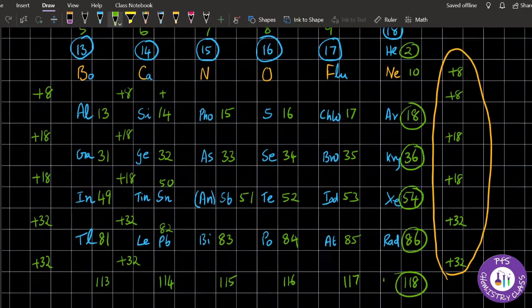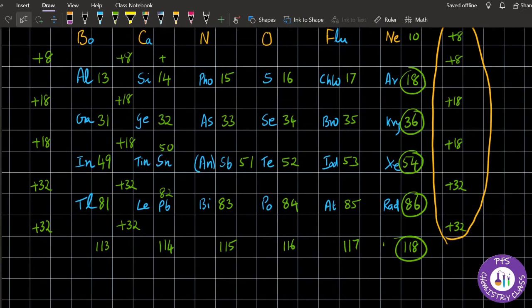Okay, so as I told you, how do we remember the names of elements for this? You should remember the IUPAC nomenclature. For 1, you should write it as un. For 2, you write it as bi. For 3, you write it as tri.